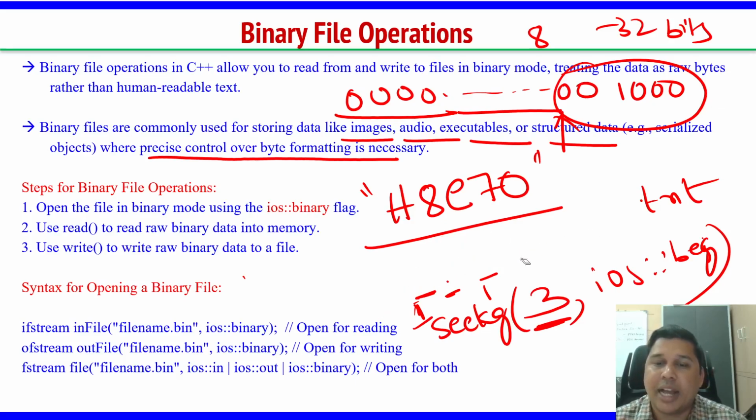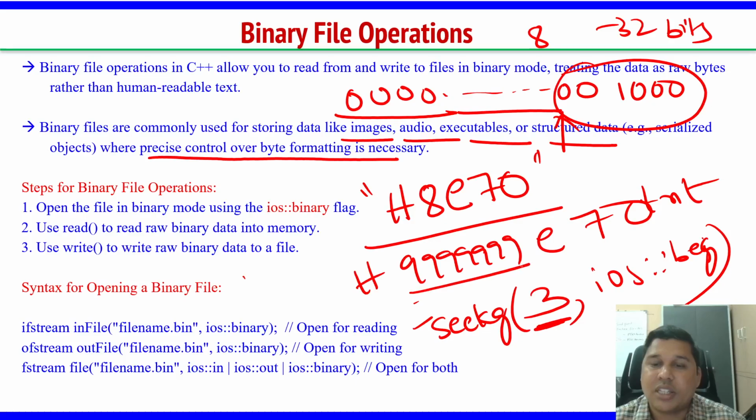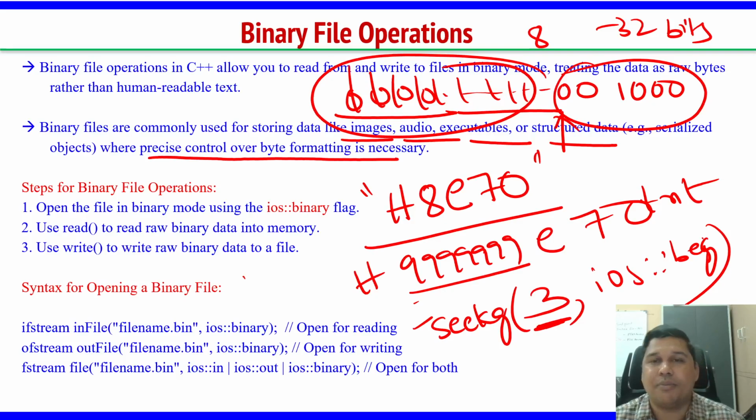For example, I have a string like this: H, then 999999 as a number, then E, then 7 and 0. This is a very large number, so it will have many binary locations like this one. This is being missed, so there is a chance of some misbehavior. Why? Because when I give seekg of 3, it has to move 3 bytes.